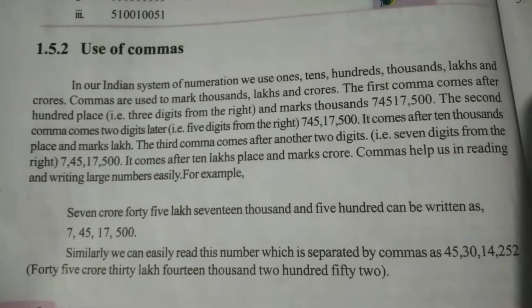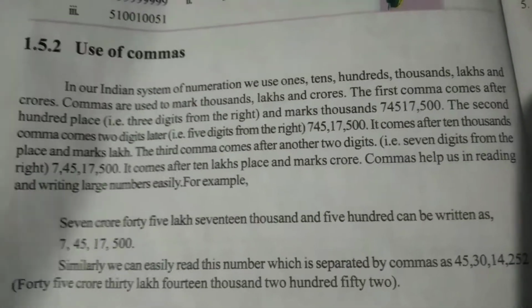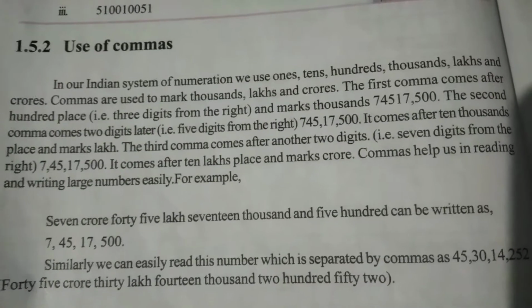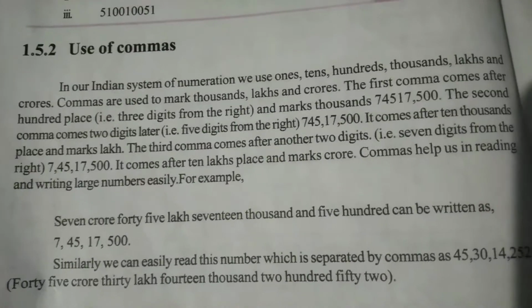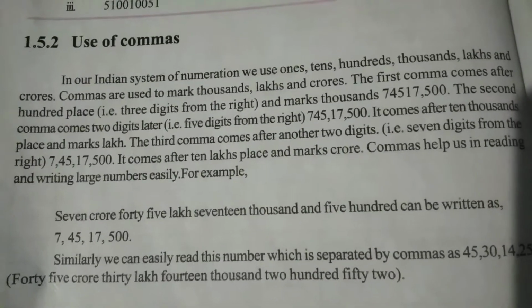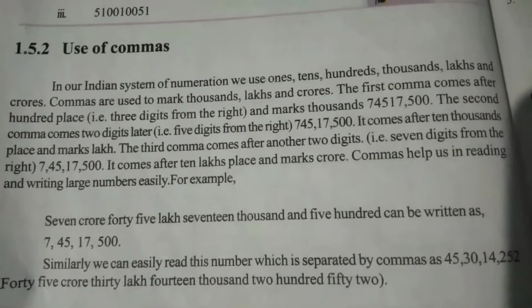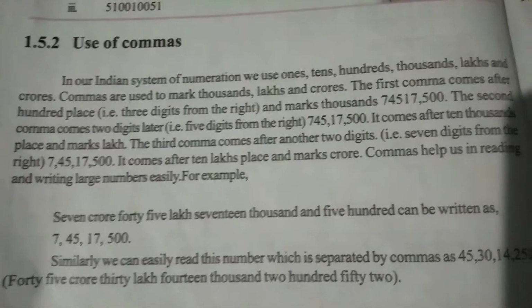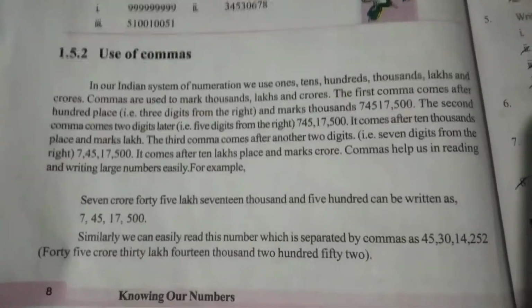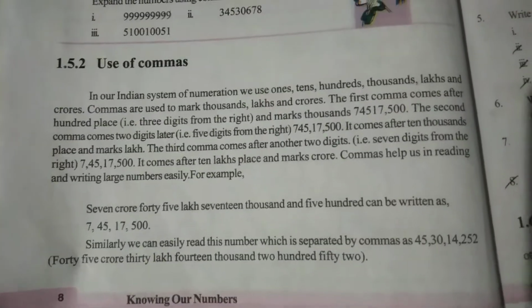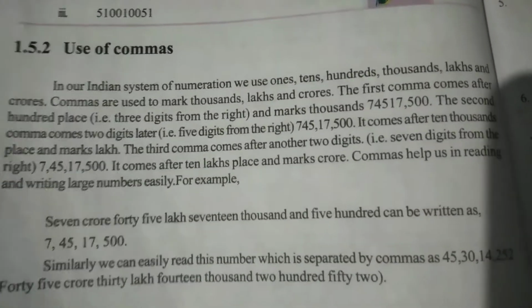The second comma comes two digits later. It comes after the 10,000 place and marks lakh. The third comma comes after another two digits, after the 10 lakhs place, and marks crore. So commas help us in reading and writing large numbers very easily.